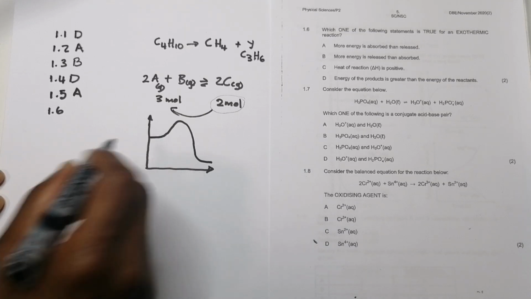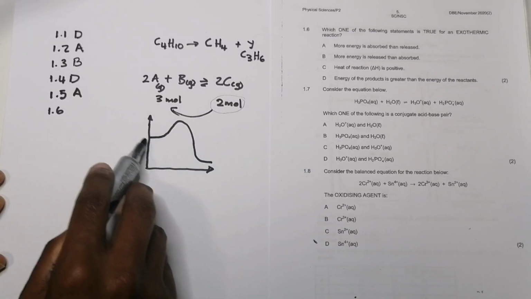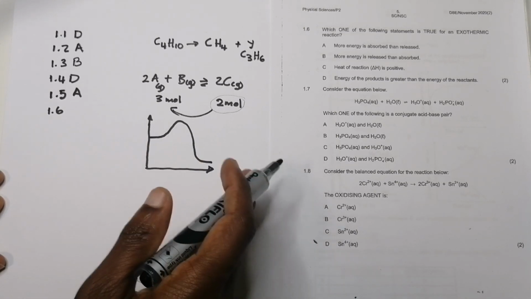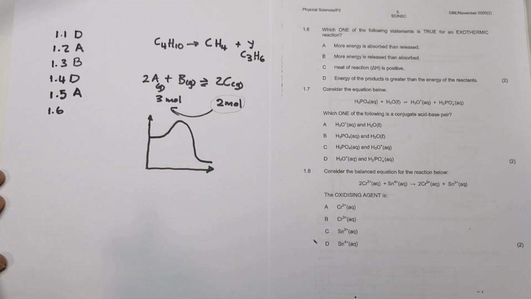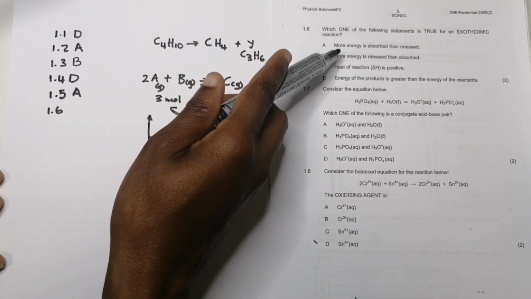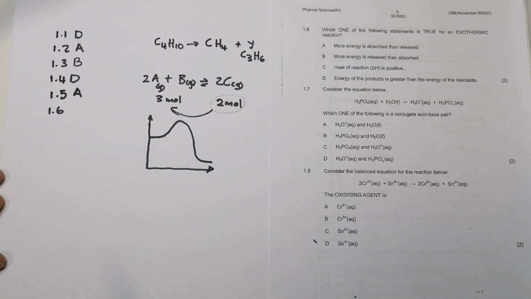You'd have more energy on the reactant side and less energy on the product side. Why? Because it has released that energy. So in this case, this says, for an exothermic reaction, more energy is absorbed than released. That's not true. More energy is released than absorbed. B looks somewhat true.